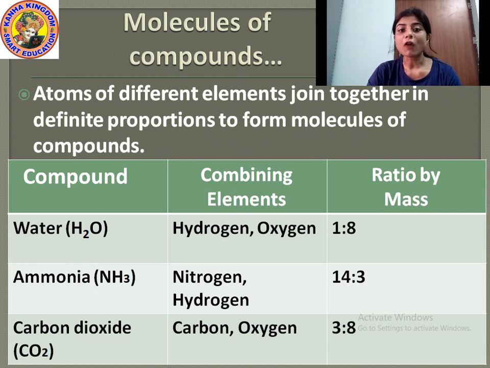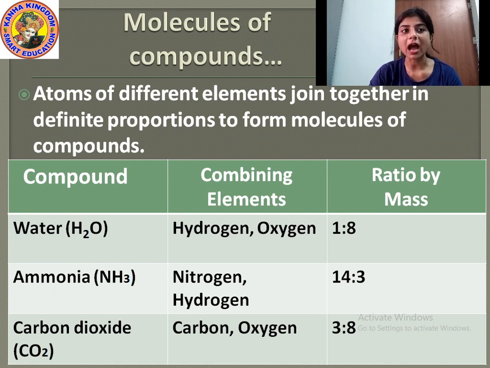Water is formed when 2 molecules of hydrogen are combined with 1 molecule of oxygen. Yes or no? When 2 molecules of hydrogen are combined with 1 molecule of oxygen, then it forms water, that is hydrogen and oxygen, and their ratio by mass is 1:8. What is the ratio? It is 1:8. That means 1 is the ratio of hydrogen and 8 is the ratio of oxygen.